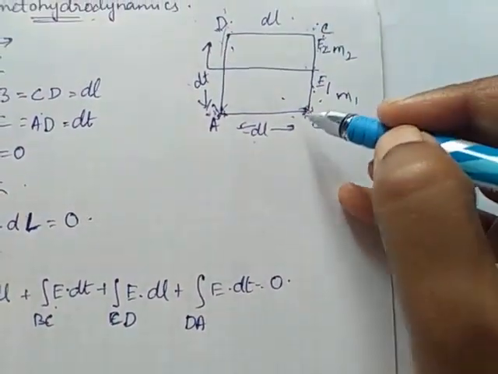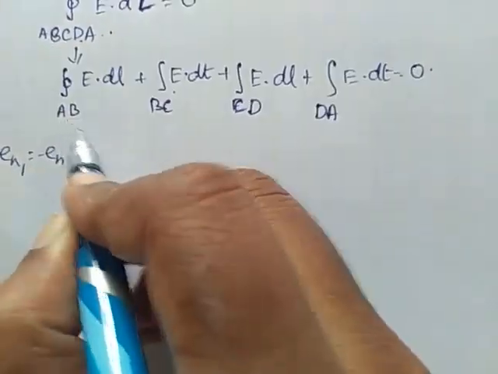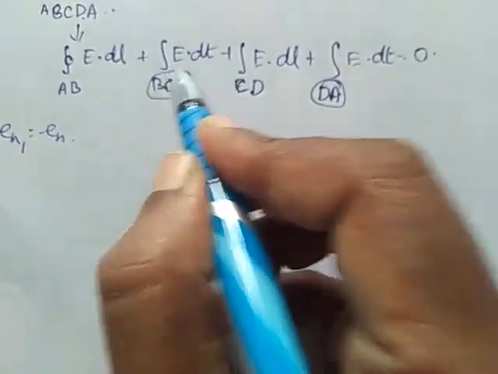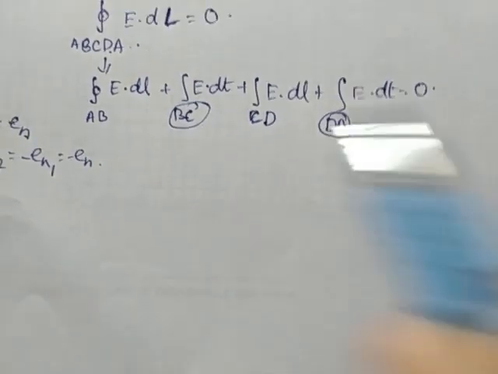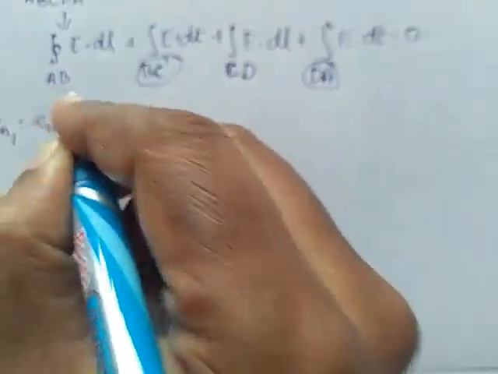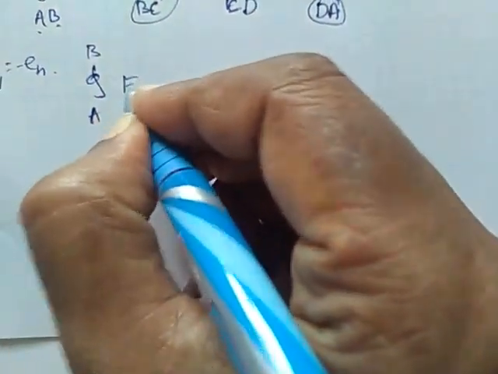Suppose AD and BC, which are perpendicular to the surface, are very small. Then we can neglect these two integrals. This will reduce to the integral from A to B of E1 dl plus the integral of CD of E2 dl equal to 0.